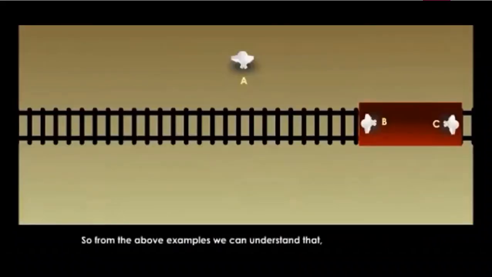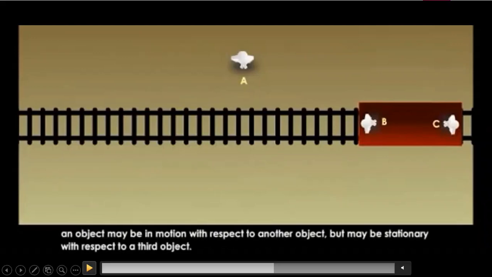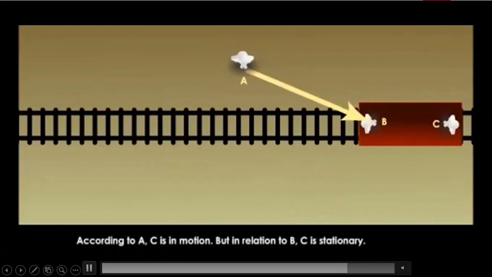So from the above example, we can understand that B and C are in state of rest to each other. But the same objects B and C are in state of motion to the object A. An object may be in motion with respect to another object, but may be stationary with respect to a third object, as is clear from the figure that B and C are at rest, and the same objects B and C are in motion to the object A.